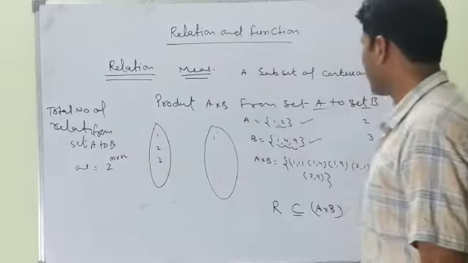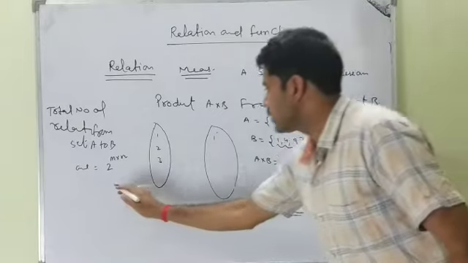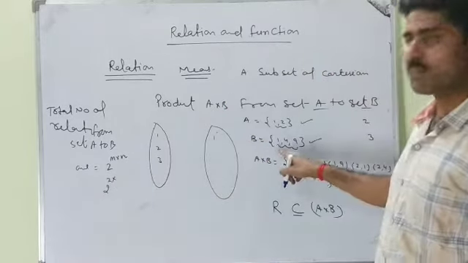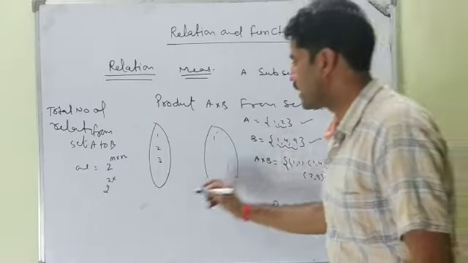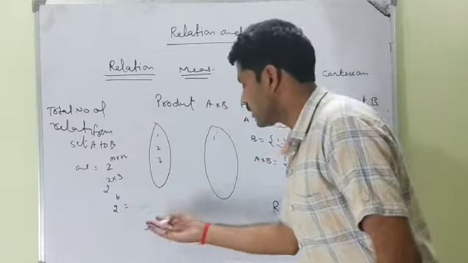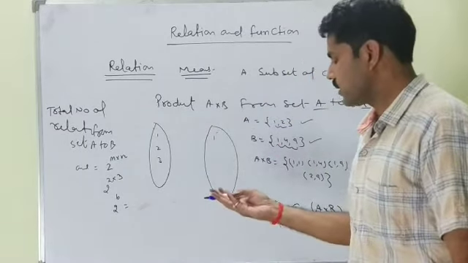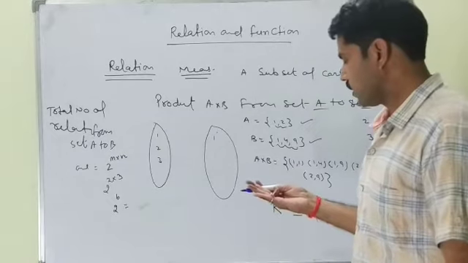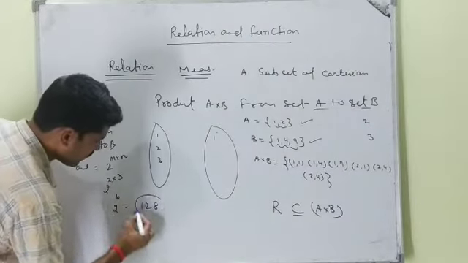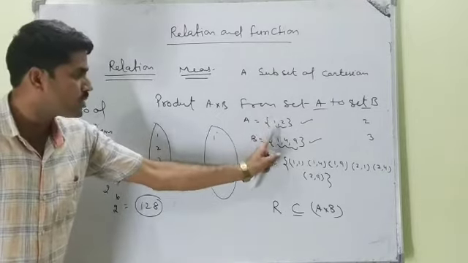M is the number of elements present in set A, which is 2. N is the number of elements present in set B, which is 3. So 2 power 6 is 64. Total number of 64 relations can be formed with the help of these sets.